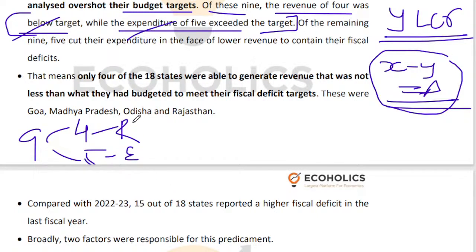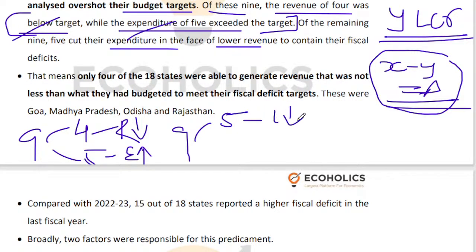4 had revenue being less than what it should be, and 5 had expenditure more than what it should be. Now remaining 9, 5 cut their expenditure in the face of lower revenue to contain their fiscal deficit, right? So 5, they lowered their expenditure to contain their fiscal deficit. Which kind of expenditure they would have cut? Most likely capital expenditure, which is deeply problematic. You should not cut capital expenditure, right?